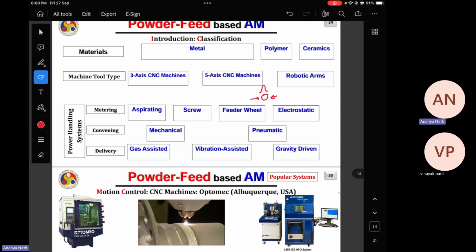In that, if you are going with a Gaussian beam, it's well and good. But if you are working with a defocused spot diameter, which is like this, if this is 100 nanometer and this is 100 micrometer, there is a 10 to the power 3 order difference.